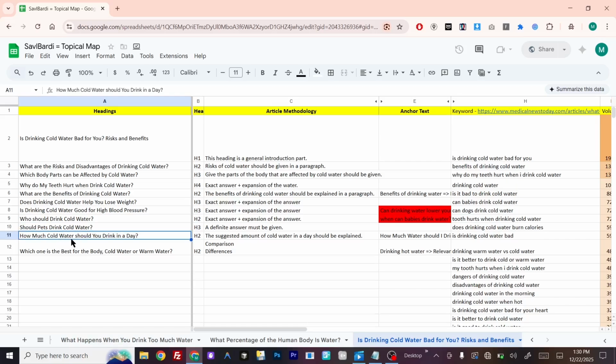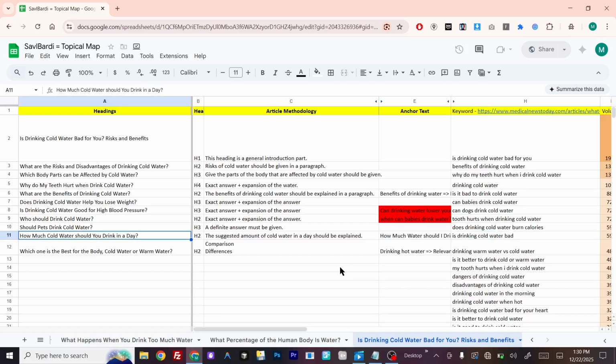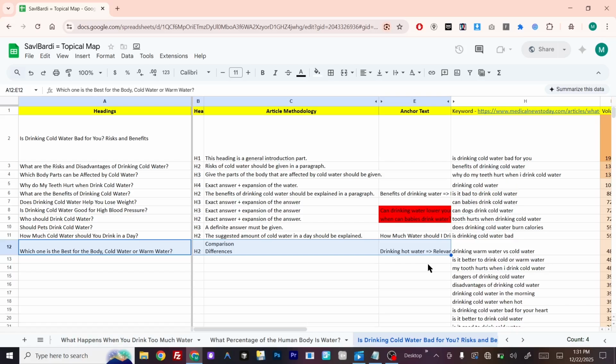Then we ask how much cold water should you drink a day? We ask this specific context or question in different content briefs, as you remember, and we directly ask the question, how much water should I drink a day? We use those terms in the headings with a slightly different context and attach the internal link. After all, we give warm water, that is the antonym context, and link to drinking hot water. Cold water and hot water are antonyms of each other, and we give the antonym context at the end.